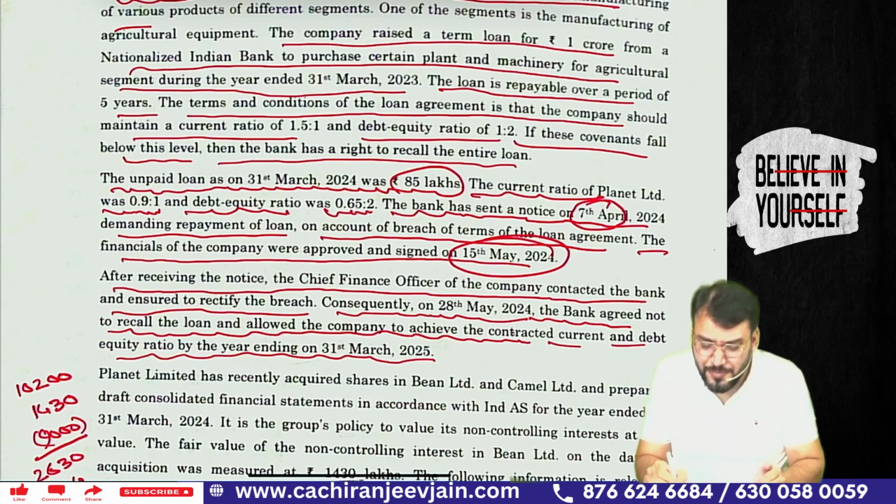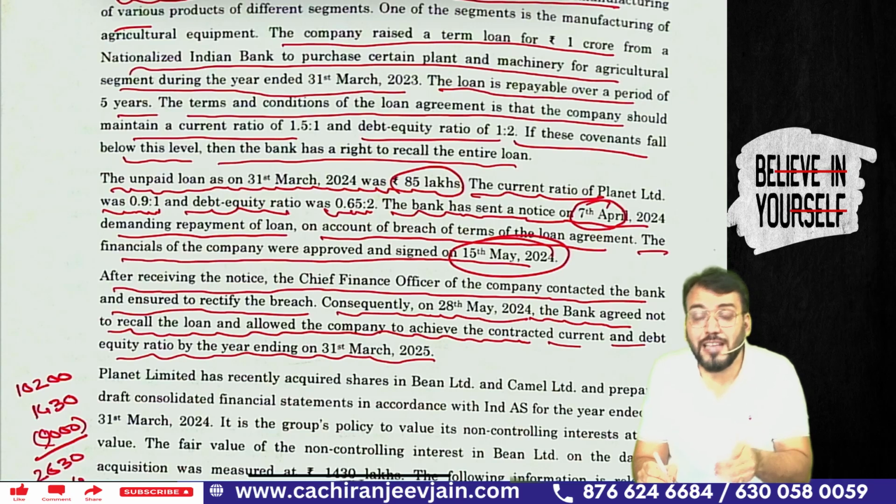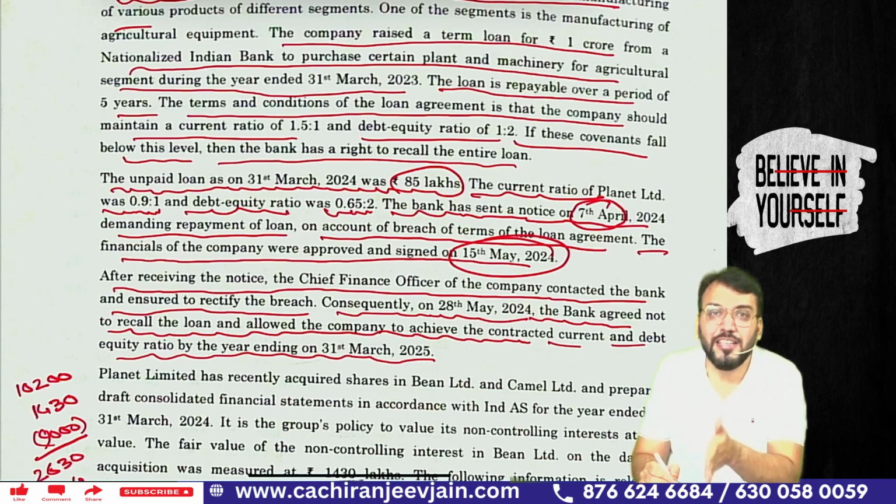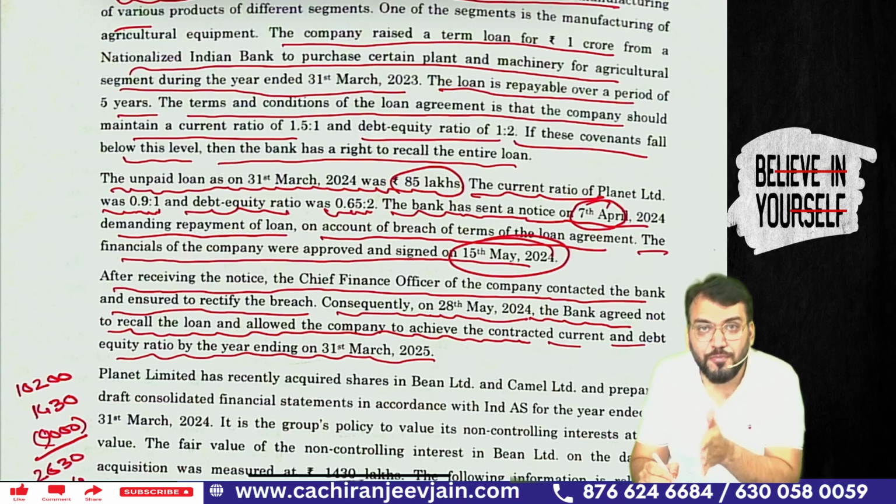Means can I say this bank agreed not to demand the loan after approval of financial statements. It means can I say on 31st March, it will be a current financial liability. It will not be a non-current financial liability.